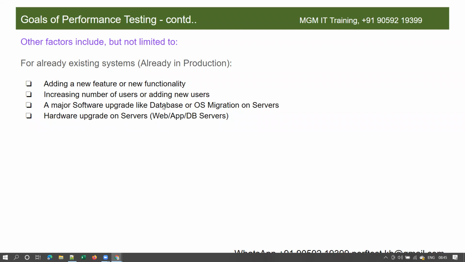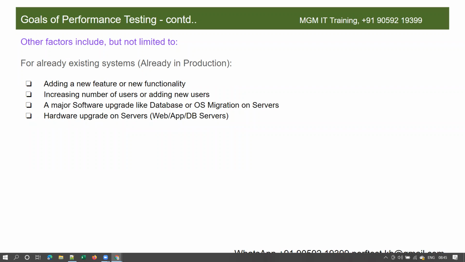For example, let's say HDFCbank.com is using Oracle 12 or 13, and now they want to upgrade to the latest version of Oracle. They will not do it directly in production.